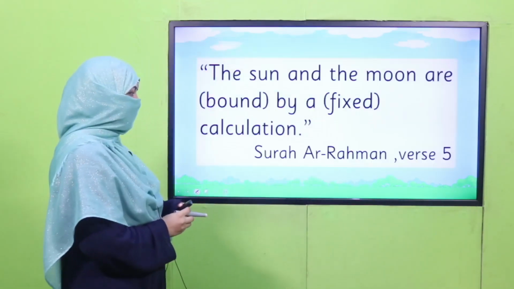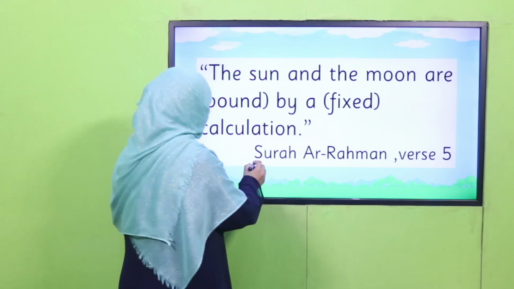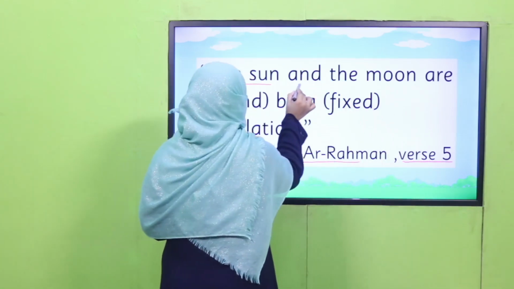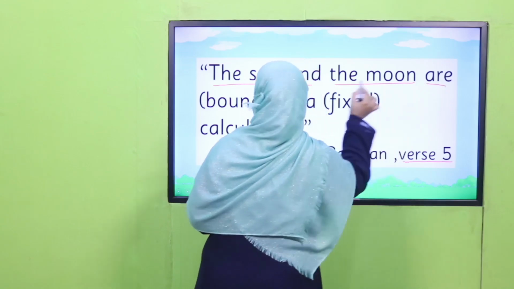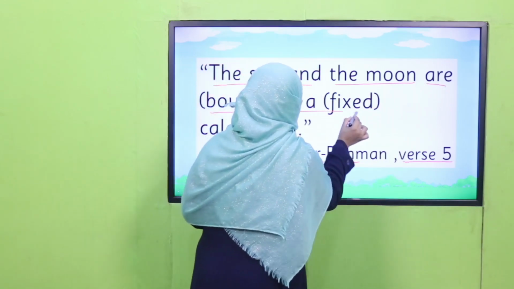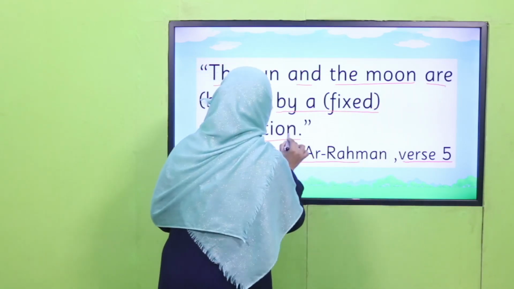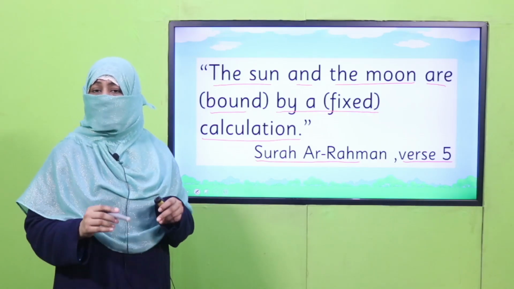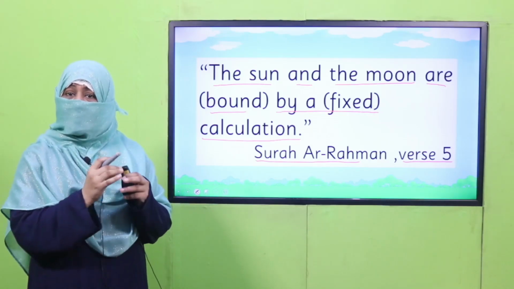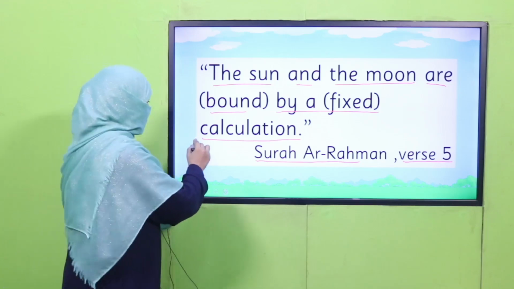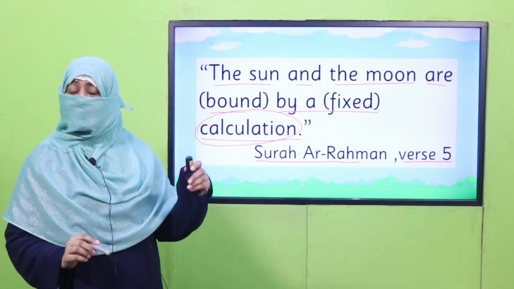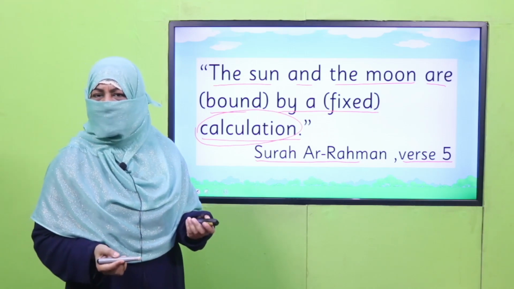Let's start with the name of Allah subhanahu wa ta'ala. Allah says in Surah Ar-Rahman, verse 5, the sun and the moon are bound by a fixed calculation. So you see, my dear children, Allah has fixed the things by calculations. Calculations have been done by Allah subhanahu wa ta'ala for various things. So we are learning these calculations.